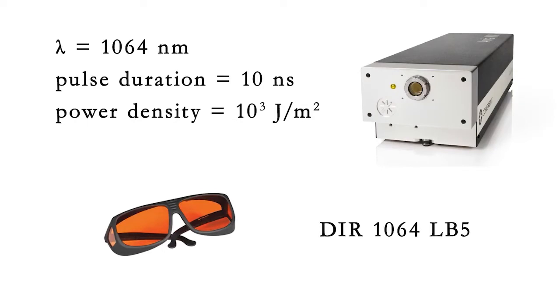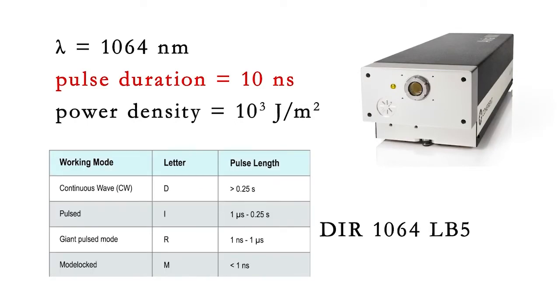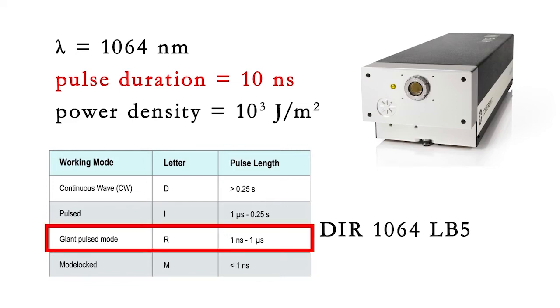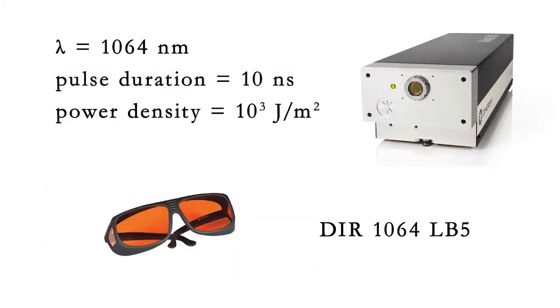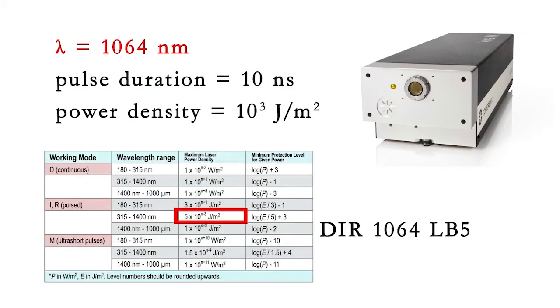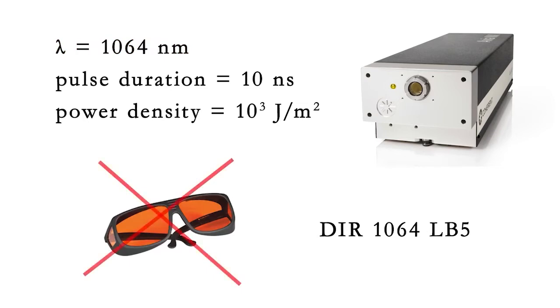Okay. First, notice the pulse duration of the laser. According to the laser working mode chart, it falls into the giant pulse mode category, so it gets an R. Next, the wavelength of the laser indicates that we need to use the formula in the middle of the chart. This gives you an upper limit of 5 times 10 to the second joules per meter squared. Since the laser will be operating at 10 to the third joules per meter squared, the eyewear is not suitable